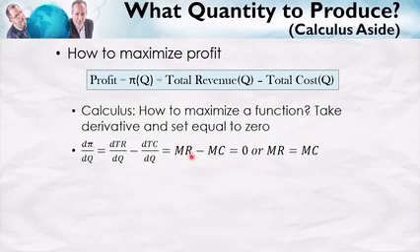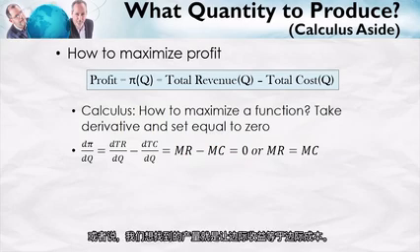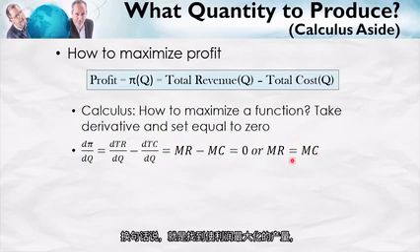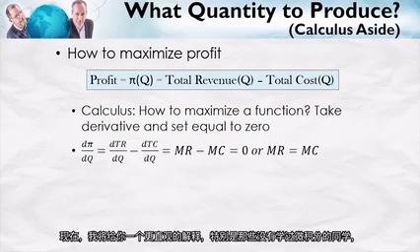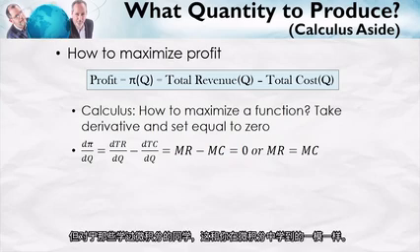So we want to find the quantity such that marginal revenue minus marginal cost is 0, or in other words, we want to find the quantity such that marginal revenue is equal to marginal cost. In other words, the quantity which maximizes profit is the one where marginal revenue is equal to marginal cost. Now, I'm about to give you a more intuitive explanation, especially for those of you who don't yet know calculus.